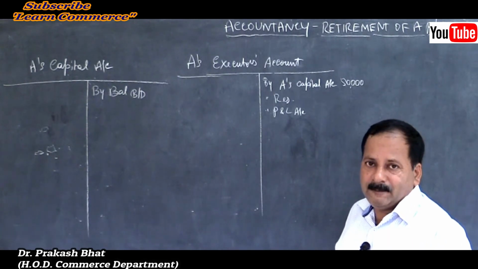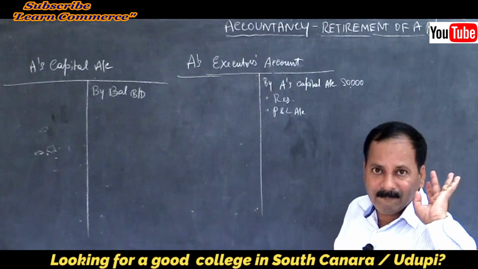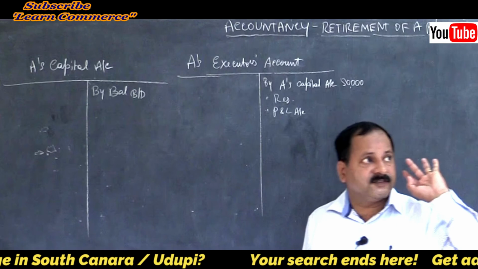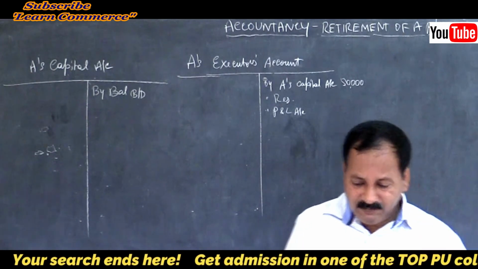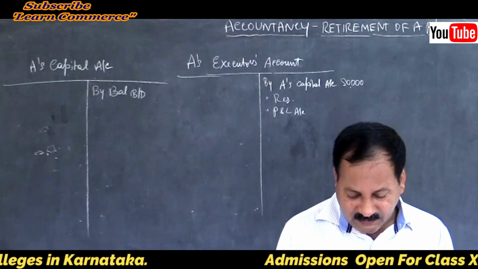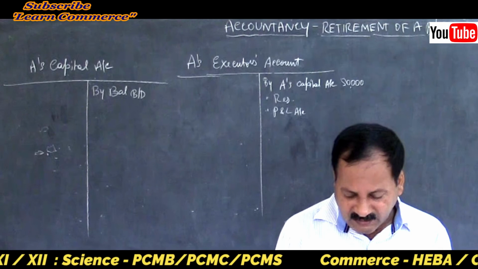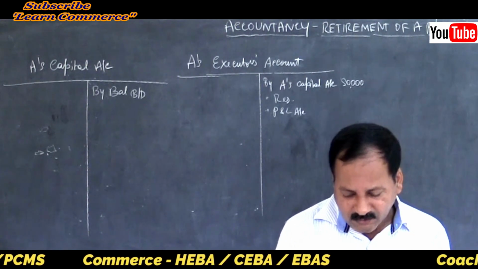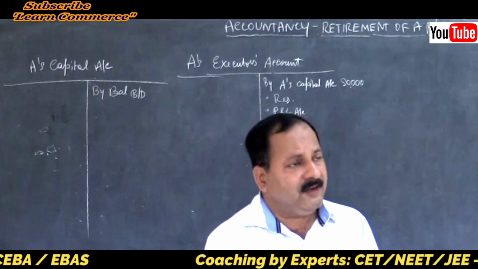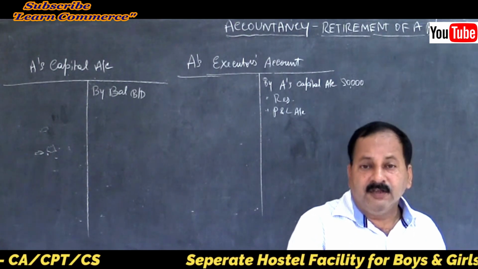So that is what you have to do here. Very, very simple. If you remember this much of points, easily you can solve the problem. Okay? I will take up the problem in the next class, that is Ramesh, Prakash and Suresh. First problem is there. There are, I think, as much as 10 problems. We will solve all those 10 problems, and then we will close this chapter and move on to the dissolution of partnership firm.